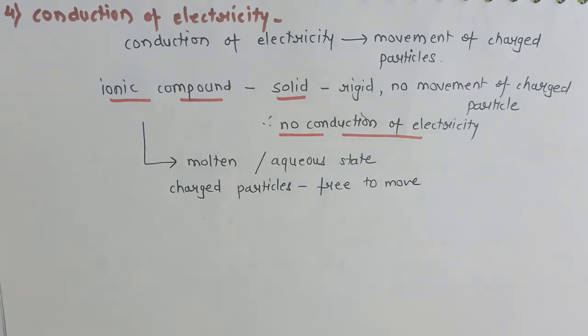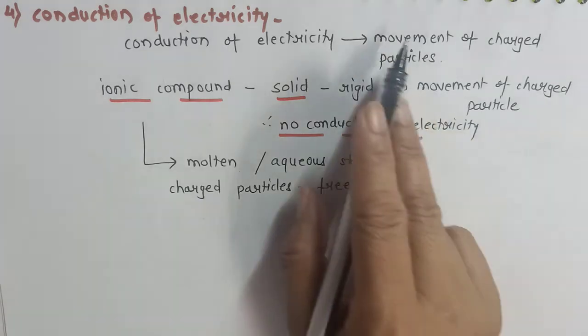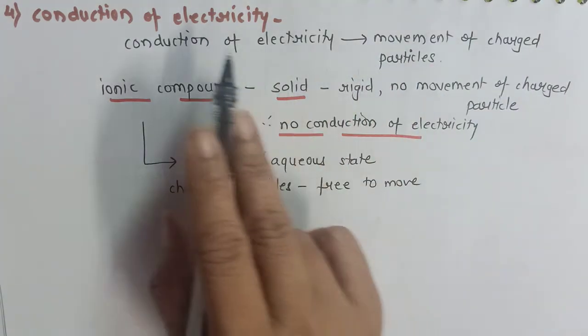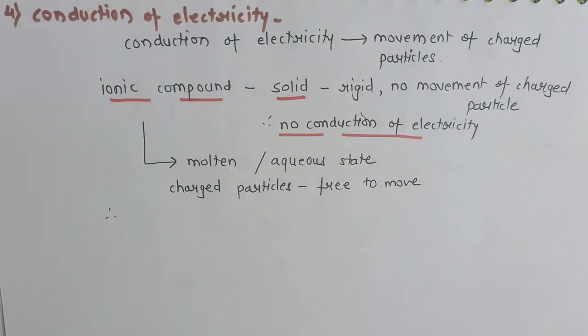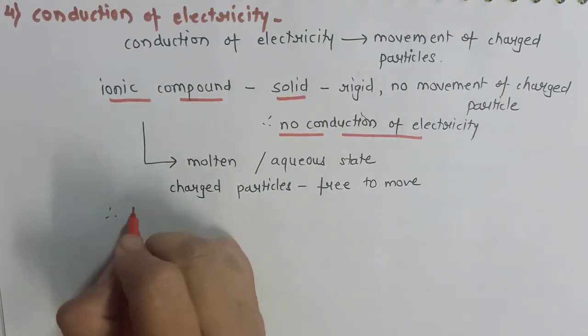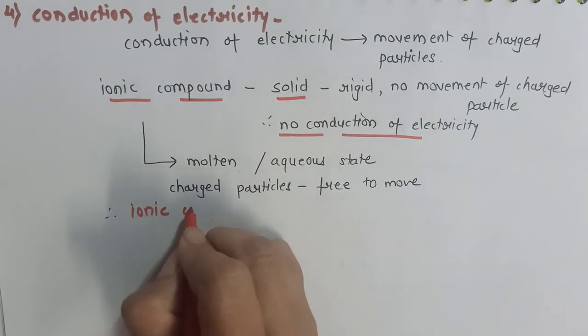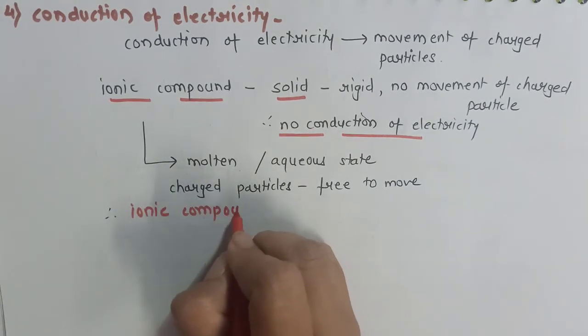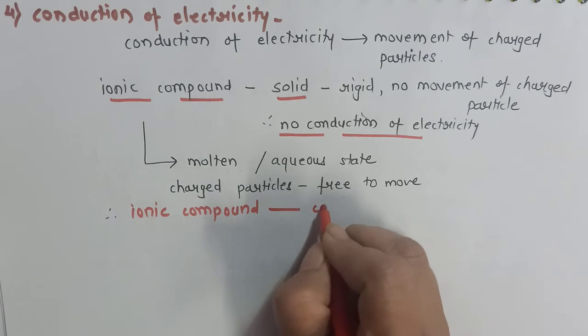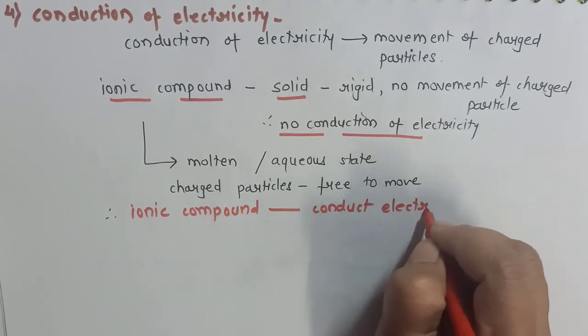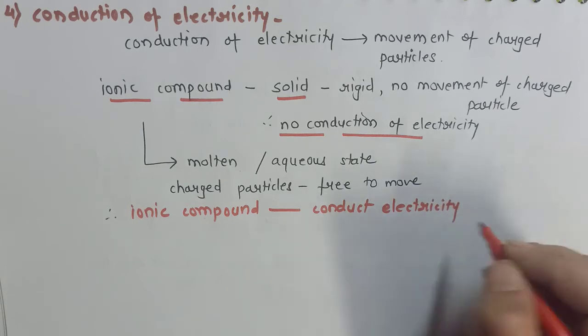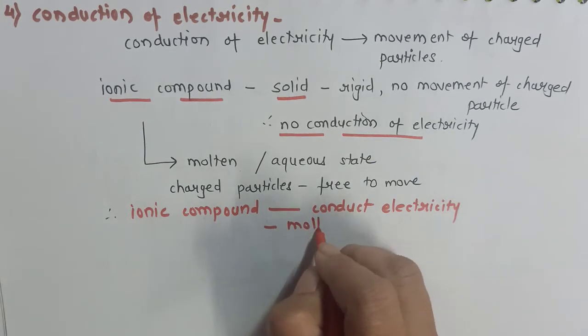As soon as they are dissolved or melted, the cations and anions present in ionic compounds become free to move. As soon as the movement of charged particles starts, the solution can conduct electricity, and therefore I will say ionic compounds can conduct electricity only in molten or aqueous state.